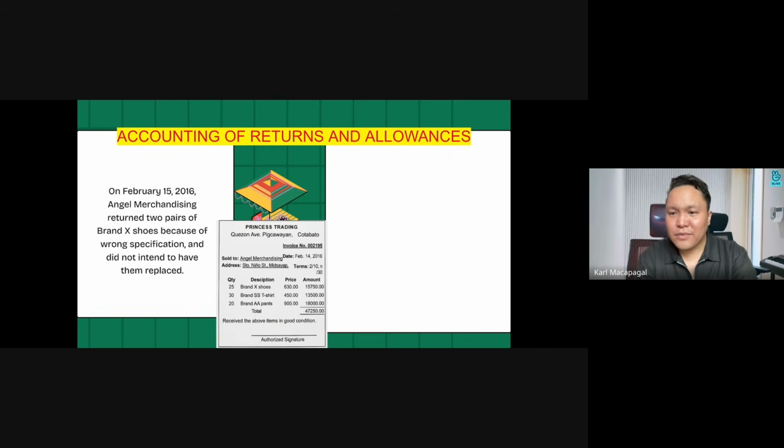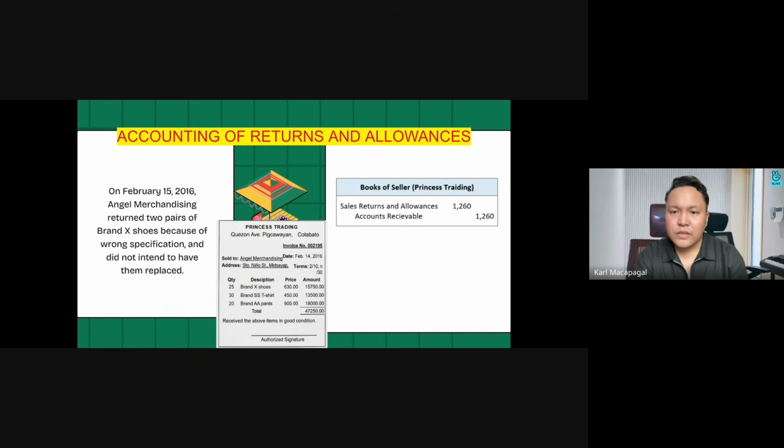We'll use the same problem from the Princess Trading, same invoice, but with an assumption. On Feb 15, 2016, Angel Merchandise returned 2 pairs of brand X. So this is a brand X. 2 pairs were returned because of wrong specification and they did not intend to have them replaced. Meaning we have to record purchase and sales returns and allowances. For Angel Merchandise, technically this is a purchase returns and allowances. From the point of view of the books of the seller, the Princess Trading, that's the sales returns and allowances.